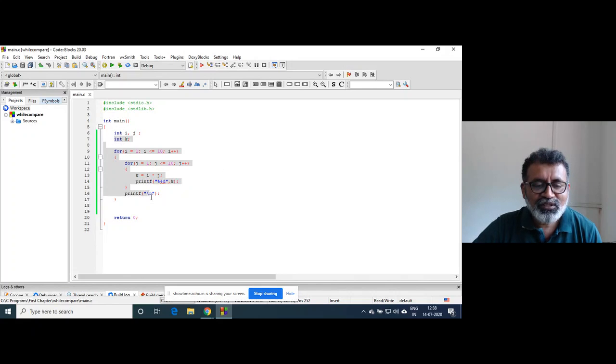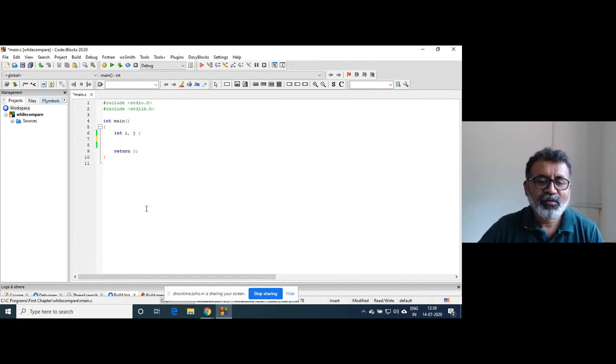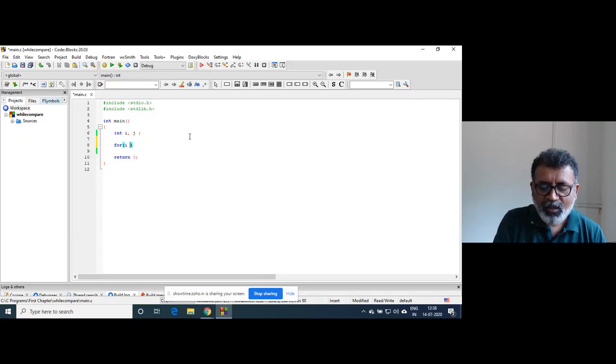Suppose you need to play along with this. If I write for i is equal to 1, i less than or equal to 5, i plus plus, and then for j is equal to i, j less than or equal to 5, j plus plus.